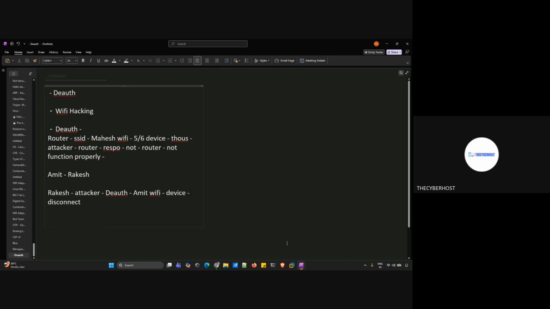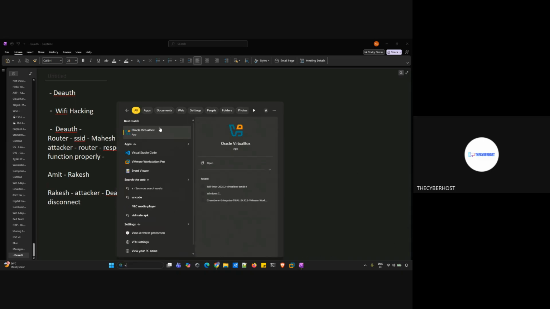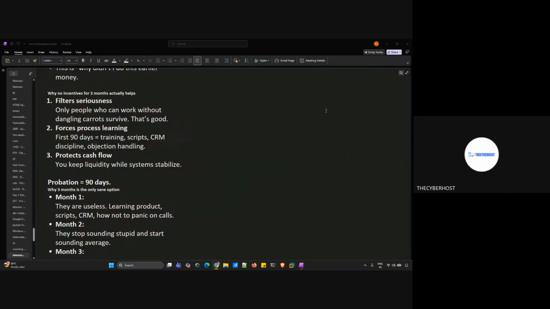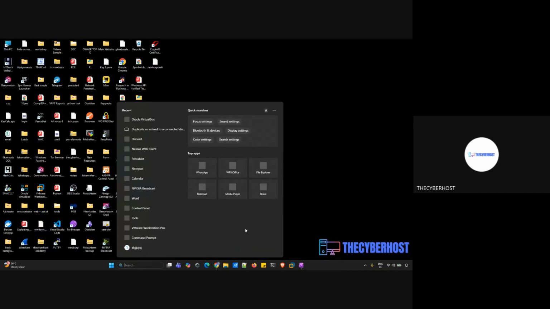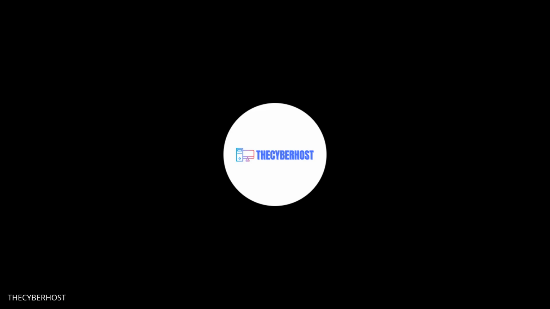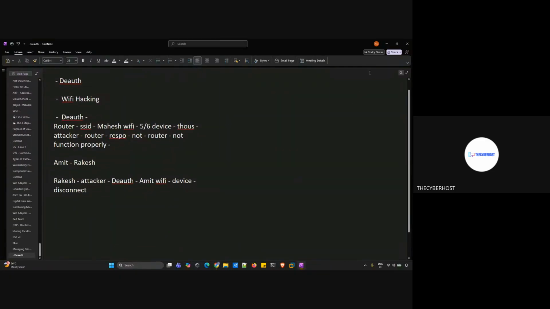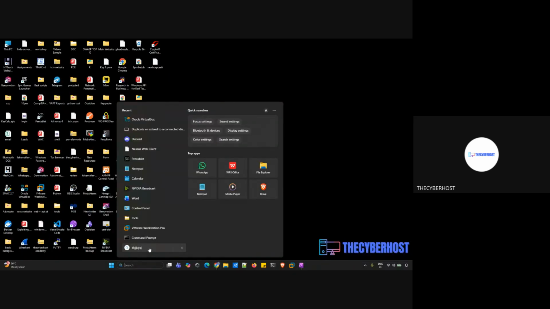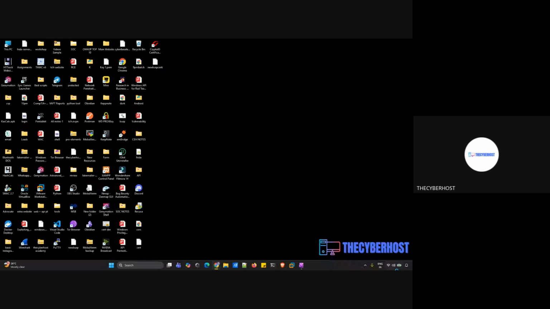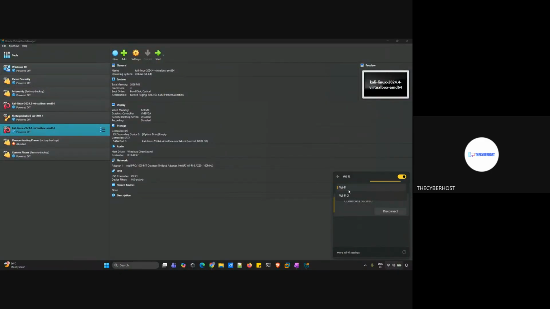Okay. Now what we are going to do is first open my VirtualBox, and then I'm going to connect my adapter. If I show you right now, I already have my adapter connected. So you can see my adapter is already connected, and the Wi-Fi 2 option is coming. Now let's go back.